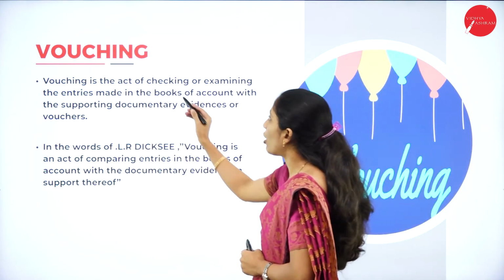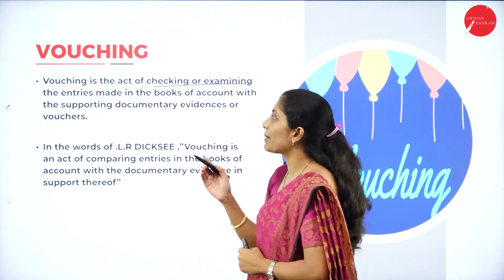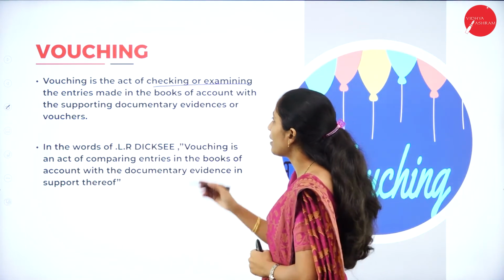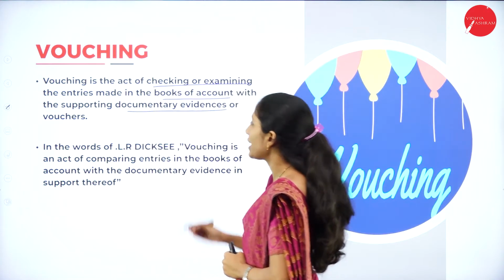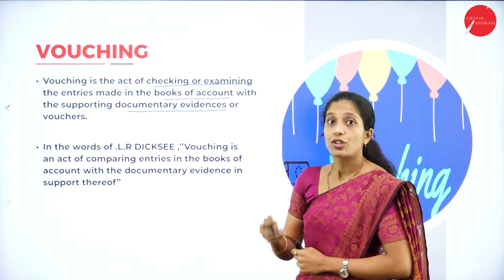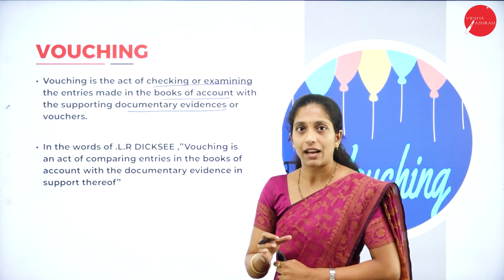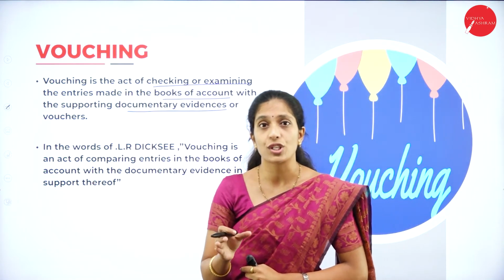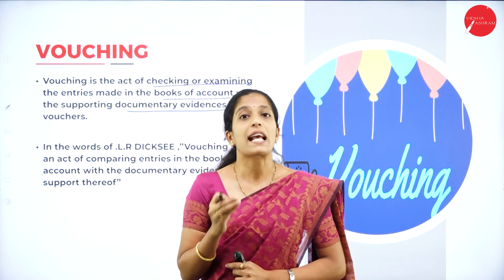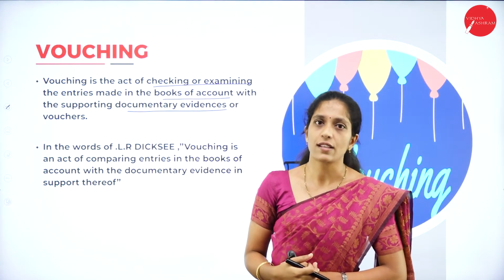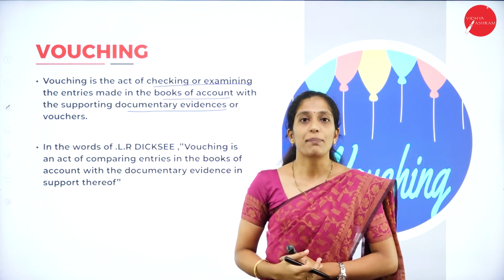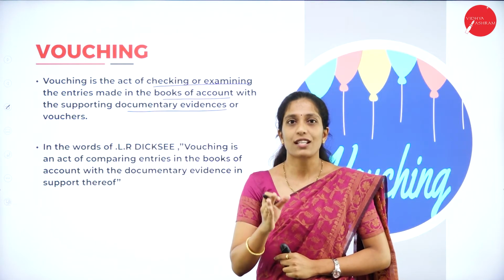Vouching is the act of checking or examining the entries made in the books of account with supporting documentary evidence or vouchers. If an auditor examines the books of account using that documentary evidence, that process is called vouching. Hope you are clear with the meaning of vouching.